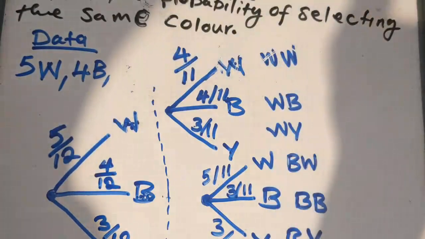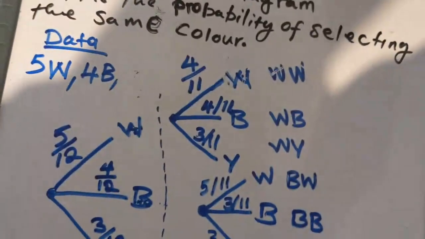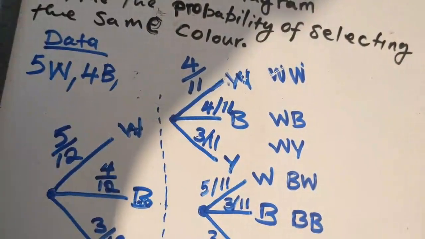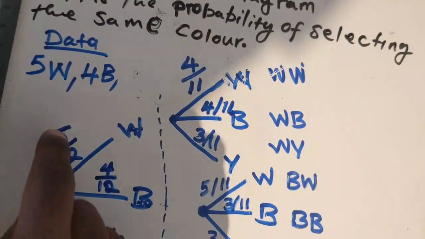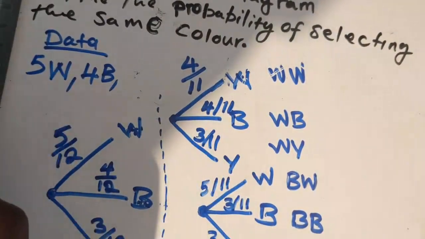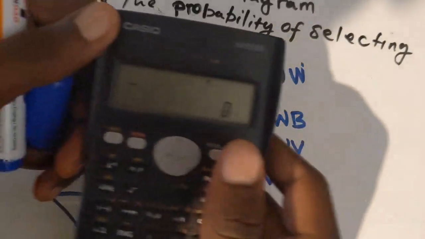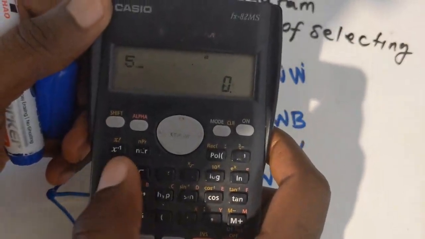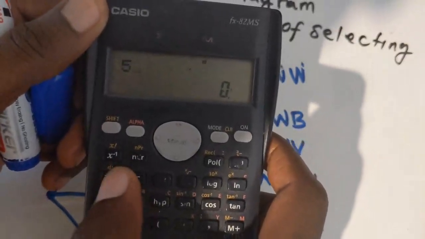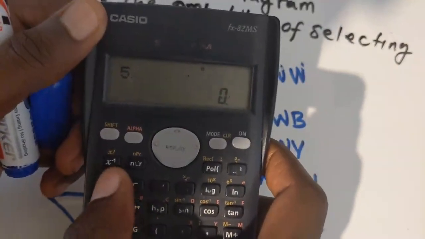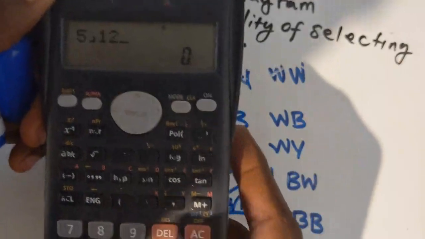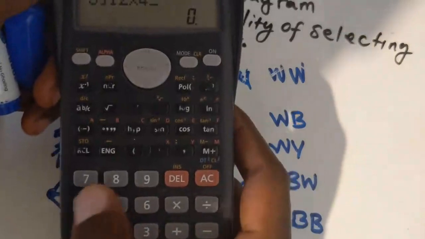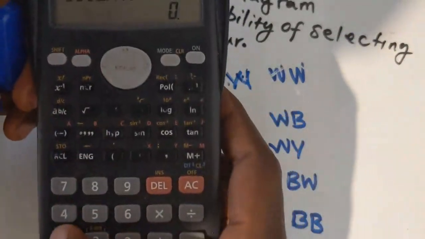Okay, so you are using a calculator. This is paper 2. So you're going to say 5/12 times 4/11. Those that don't know what to write for 5/12, you write 5, then the fraction key, AB over C, over 12. Then you're saying times 4/11.